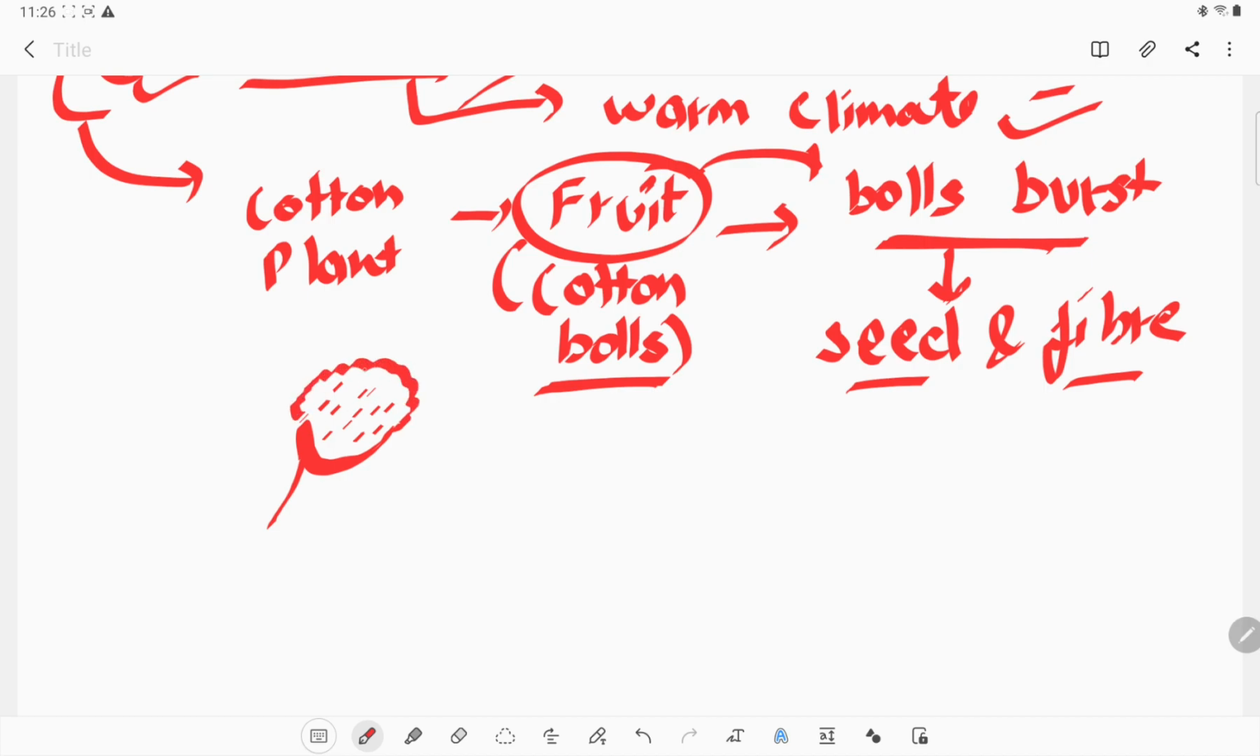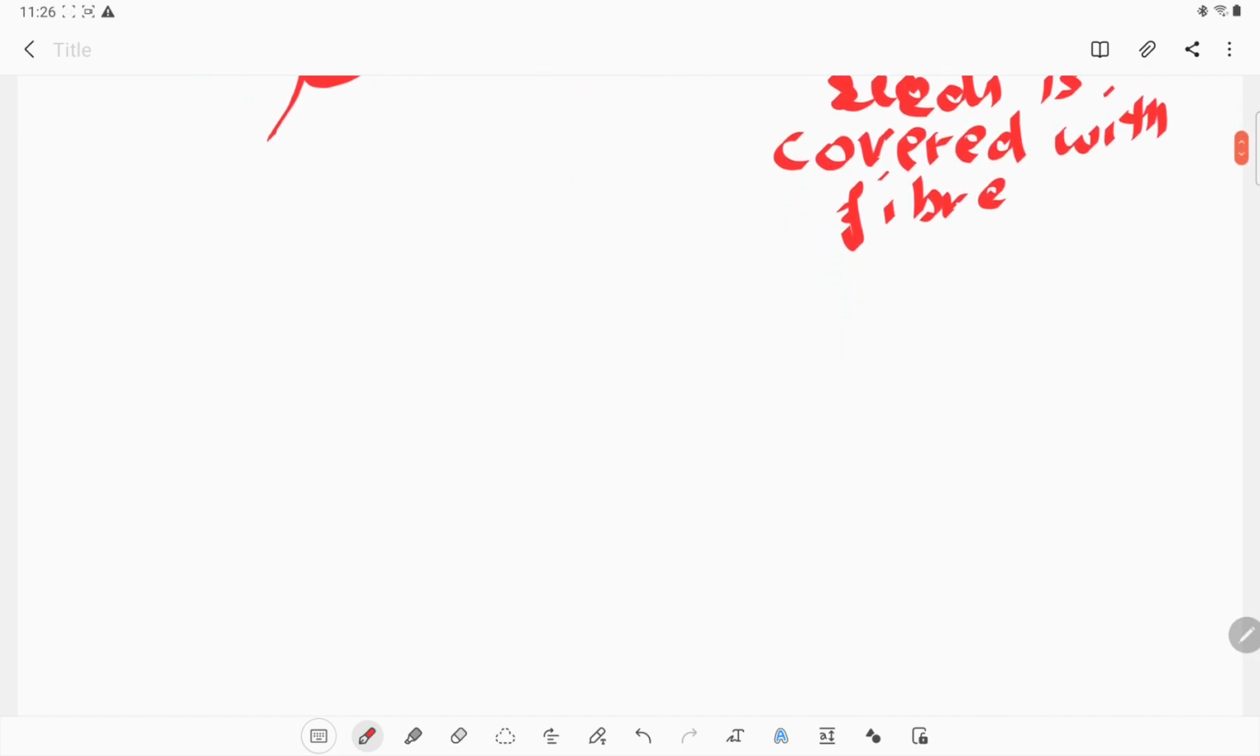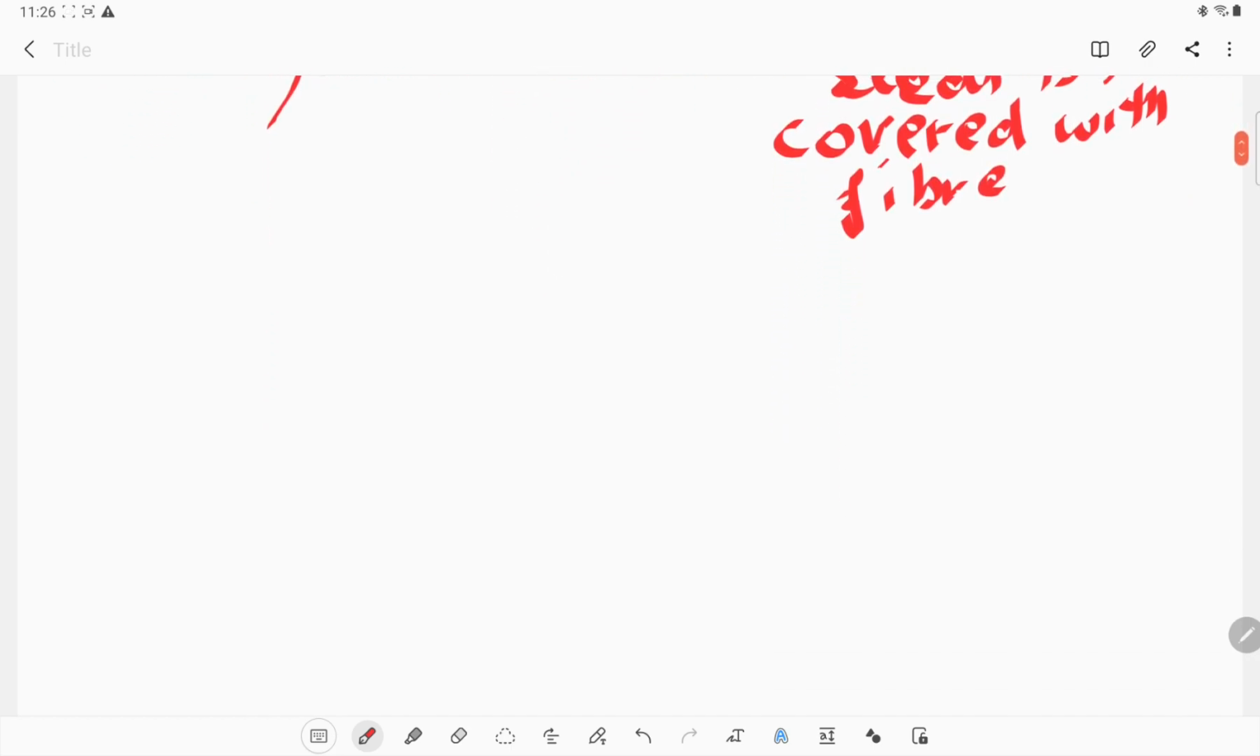You can see the white cotton which is surrounded by the seeds. So the seeds are covered with the fiber, you can see that, covered with the fiber. Okay, now the main thing is coming: how can we obtain these seeds, or how can we separate these seeds from the fibers, because we only need fiber, not the seed.